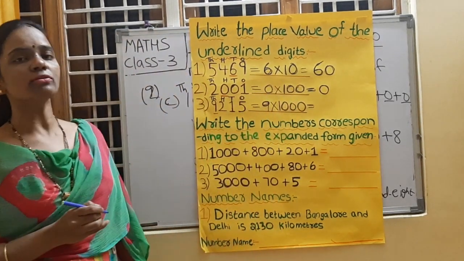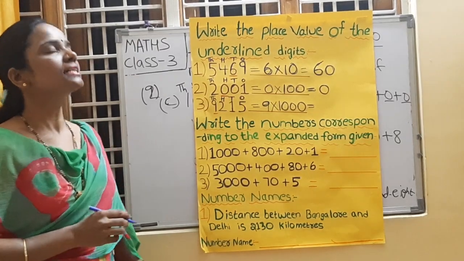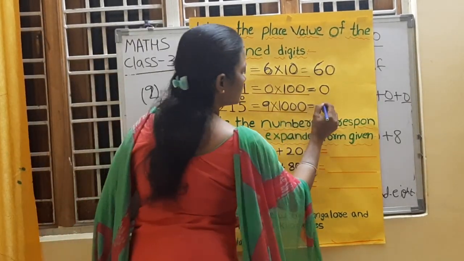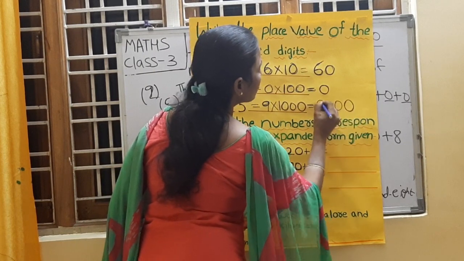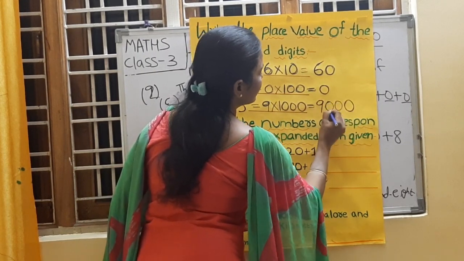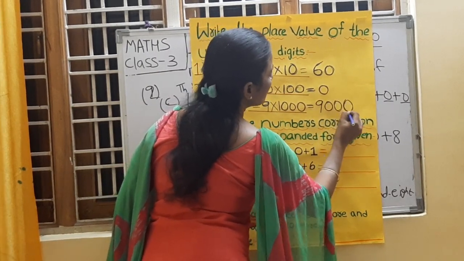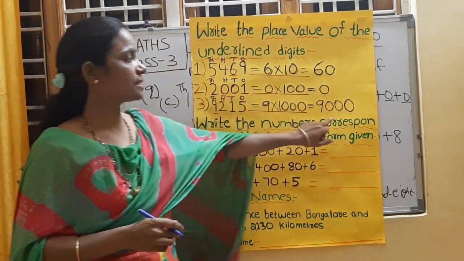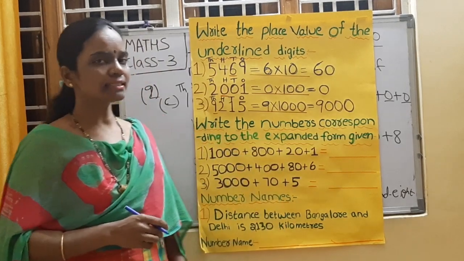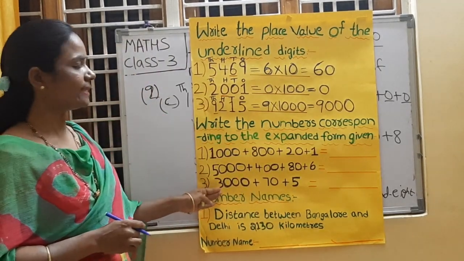9 into 1000. What is the answer, children? Yes, you are right. You know the answer very well. That is 9,000. 9 into 1000, 9,000 is the answer. So 9's place value is 9,000. Right, children? Shall we go to the second heading?